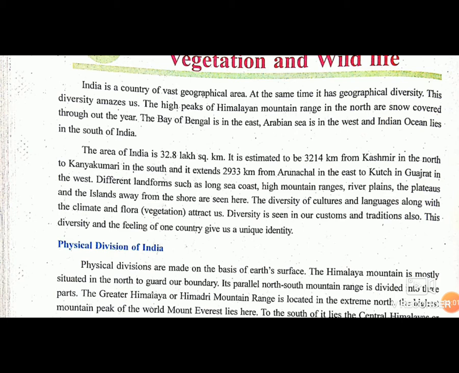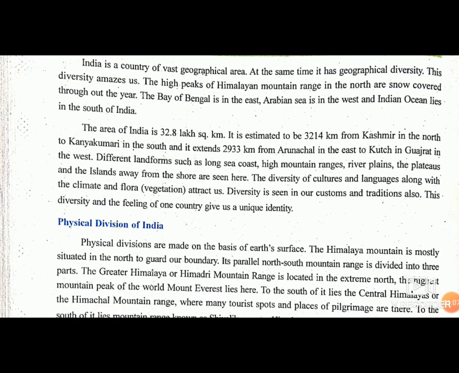The area of India is 32.8 lakh square kilometer. It is estimated to be 3,214 kilometers from Kashmir in the north to Kanyakumari in the south. And it extends to 2,933 kilometers from Arunachal in east to Kutch in Gujarat. You can see all these diversities in the map of page number 81.